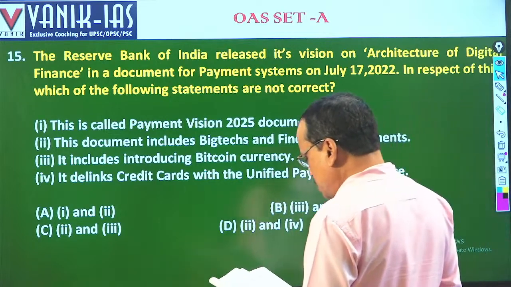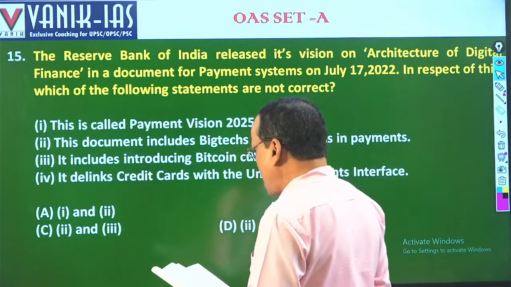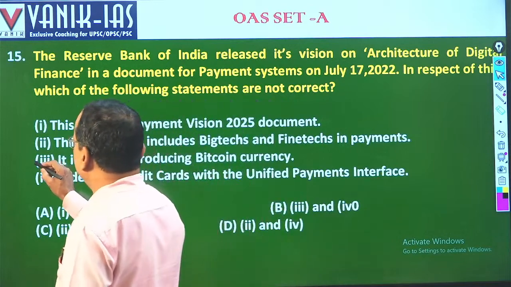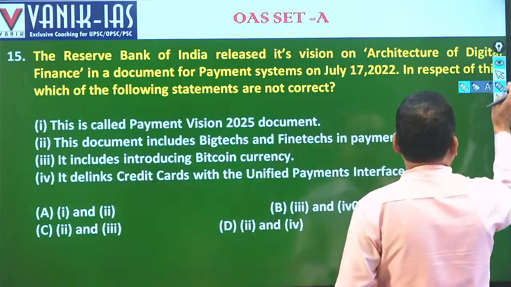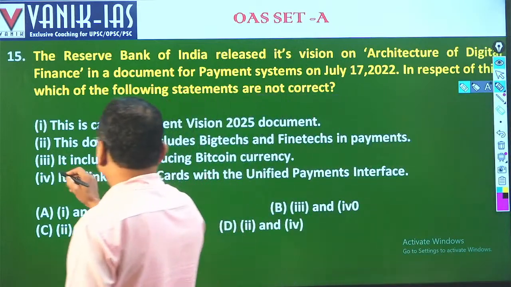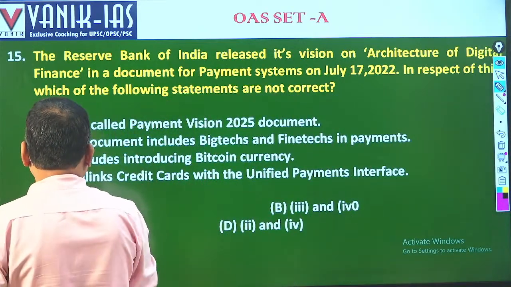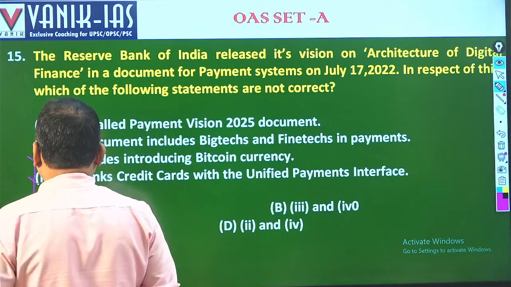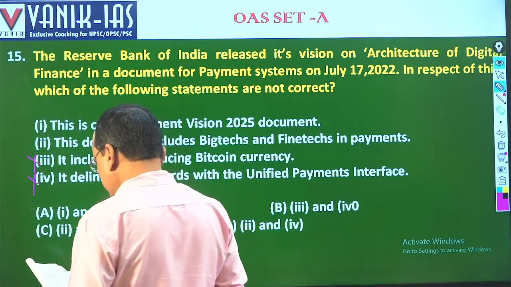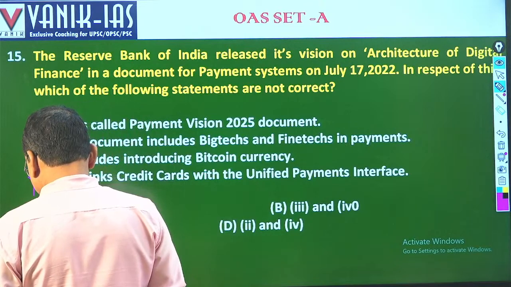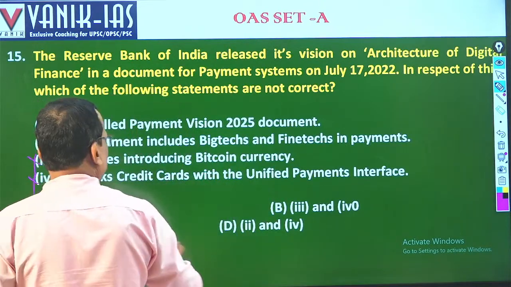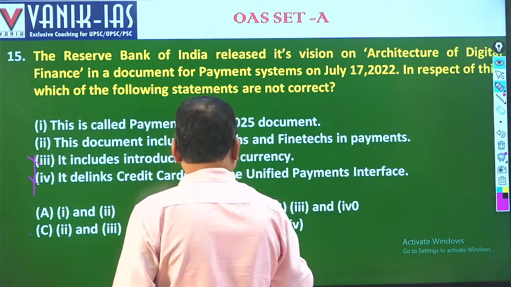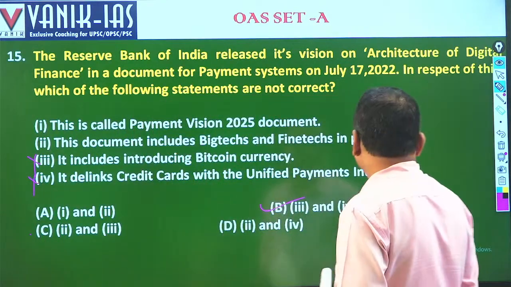Coming to this, 3 and 4 are incorrect. This is because in India Bitcoin is not allowed for operation. Bitcoin currency is not permitted, and this is not delinking this. So 3 and 4 are incorrect, 1 and 2 are correct. So here the answer will be 3 and 4. That means B is the right answer for this.